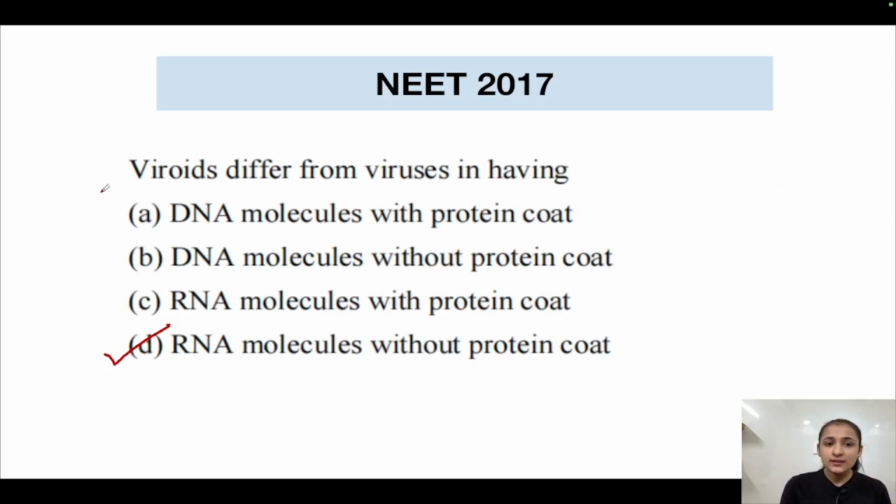But you should note that this topic of viruses and viroids is very important because repeated questions are appearing from this topic. So viroids differ from viruses in having RNA molecules without protein coat, because viroids lack a protein coat. Viruses have a protein coat. Viruses also have a genetic material which could either be DNA or RNA, but viroids are basically single-stranded RNA molecules which are circular and which are freely existing.